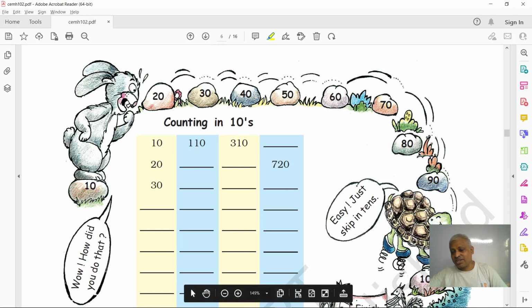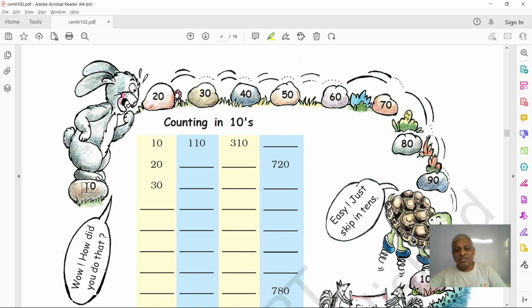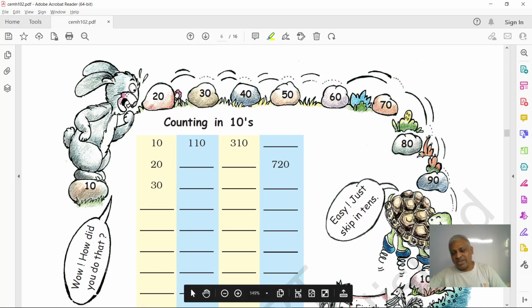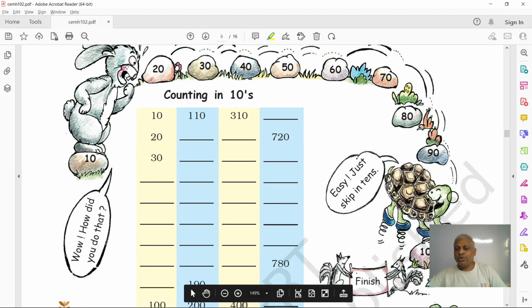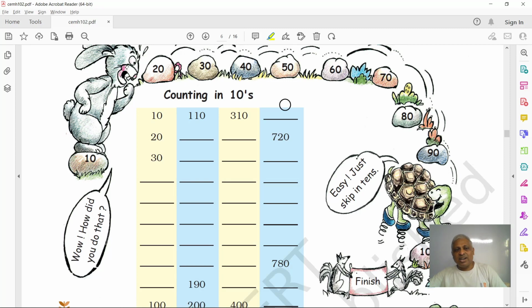It used springs tied onto its legs, and it went directly from 0 to 10, 10 to 20 to 30, like this. It's skipping by tens. So 40, 50, 60, 70, 80, and that's it, reached 100, right? So the tortoise is the winner here, making a century, and the rabbit is still behind, right?